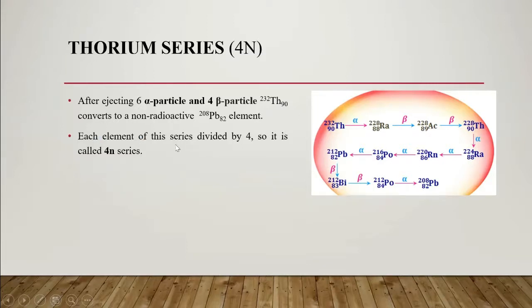Each element of this series is divisible by 4, so it is called the 4n series. That means if we divide the atomic mass of each element by 4, there will be no remainder. All the atomic masses, like 232, 228, 220, are divisible by 4. So this is called the 4n series.